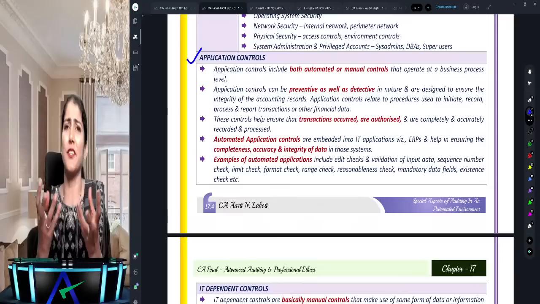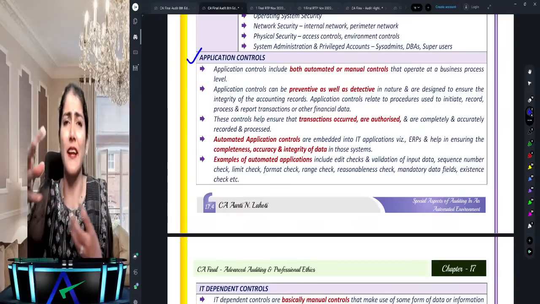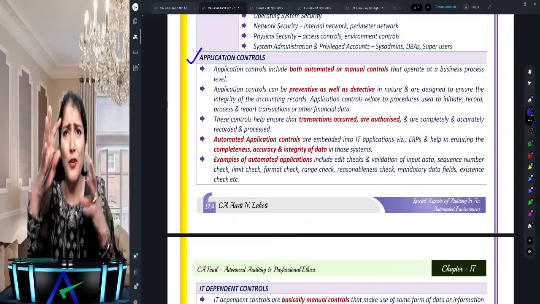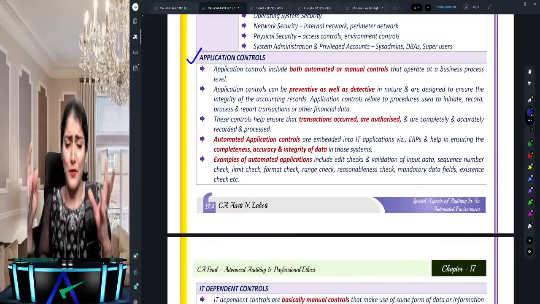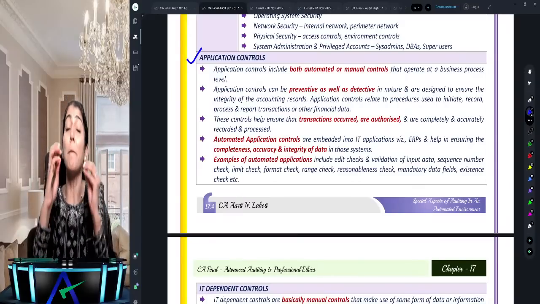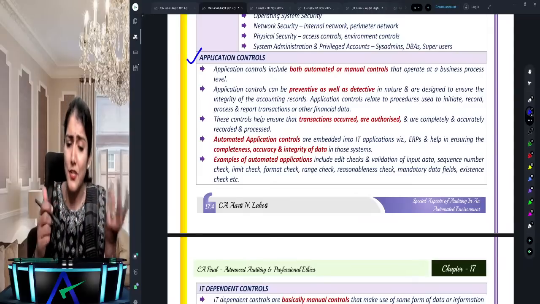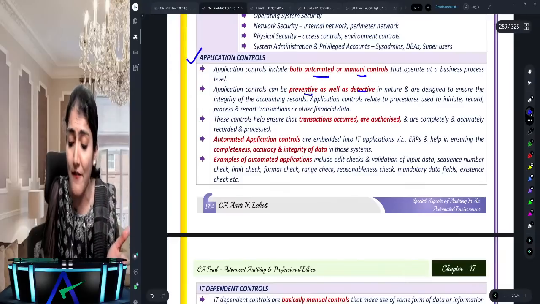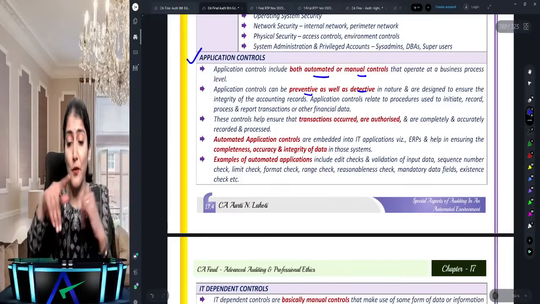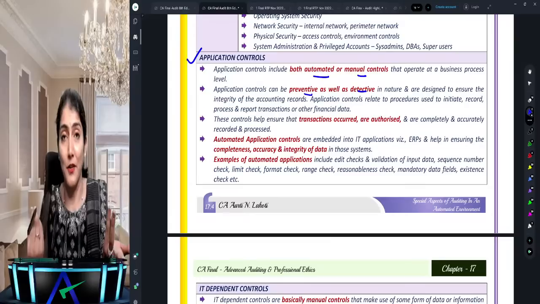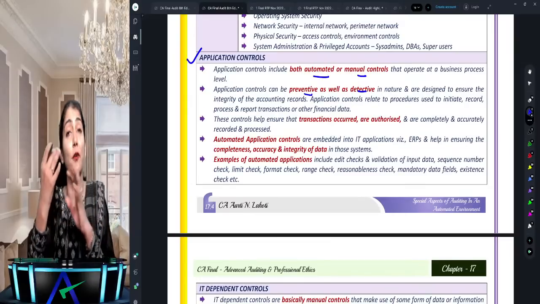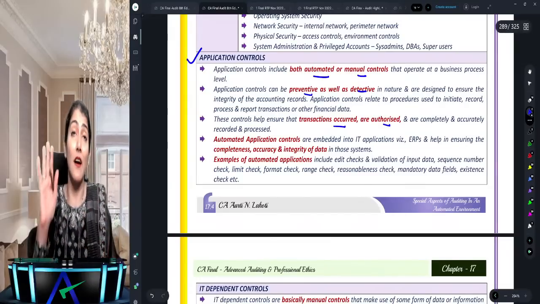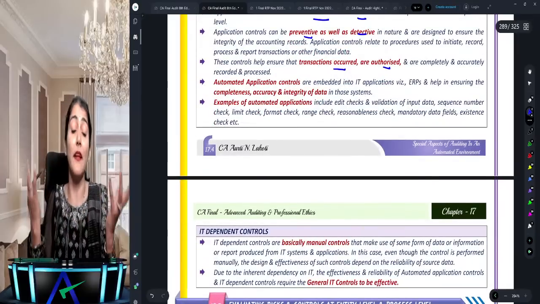Right, so application, like whenever you're filling up any online form, you're paying your TDS, or you're paying your GST, then there are a lot of controls which are there on that website, right? So that's called the application controls. So application control could be both automated or manual. It could be preventive as well as detective. What does it ensure? That transactions occurred are properly authorized and properly recorded.